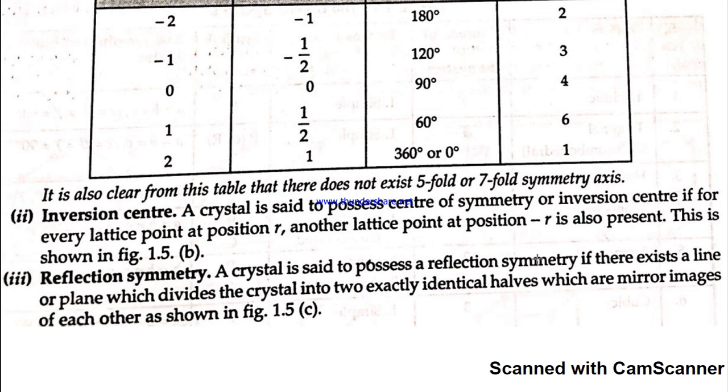Now the last is reflection symmetry. What does it explain? It explains that when you can divide your crystal with a plane into two equal halves, such that each half is the mirror image of the other, then we say your crystal has reflection symmetry. So these are the different kinds of symmetry your crystal can possess. Thank you.